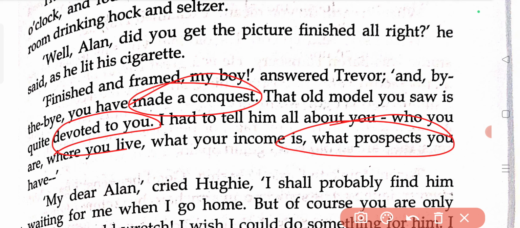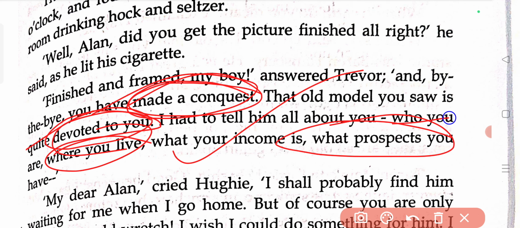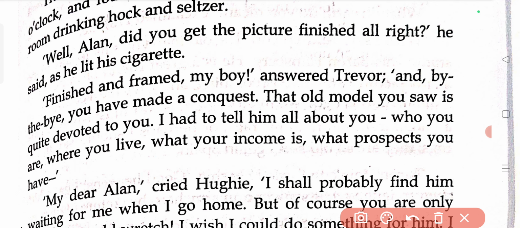So Alan is saying that you have made a conquest and somebody else has become devoted to you and is so inquisitive about you. Continuously that beggar man was asking for detailed information about you, regarding where you live, who you are, what your income is, and what prospects you have. I hope this portion is clear. Now let us move on to the next paragraph.